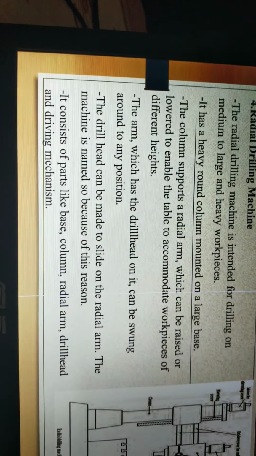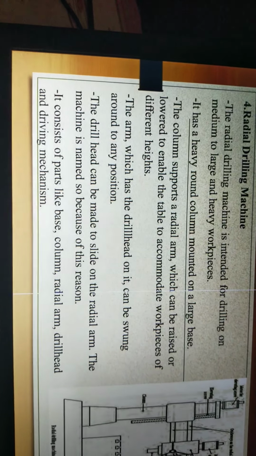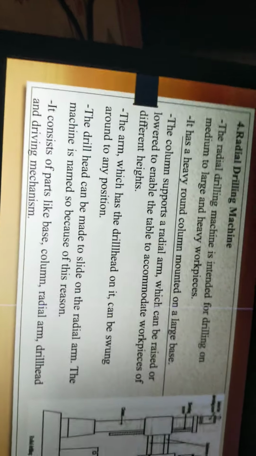The drill head can be made to slide on the radial arm. This total unit can slide. The machine is named because of this reason. It consists of parts like base, column, radial arm, drill head and driving mechanism.